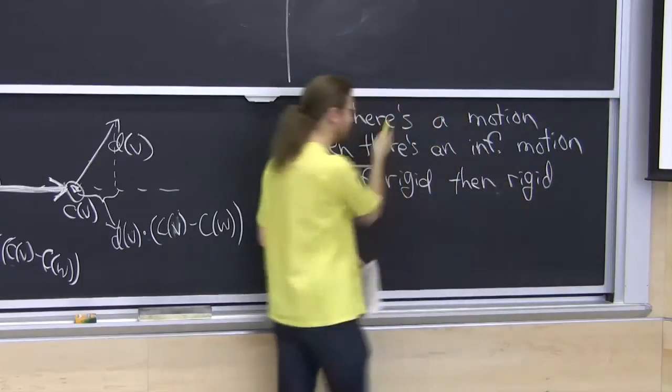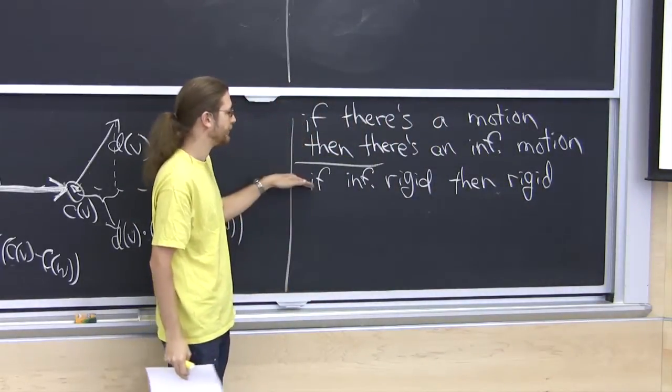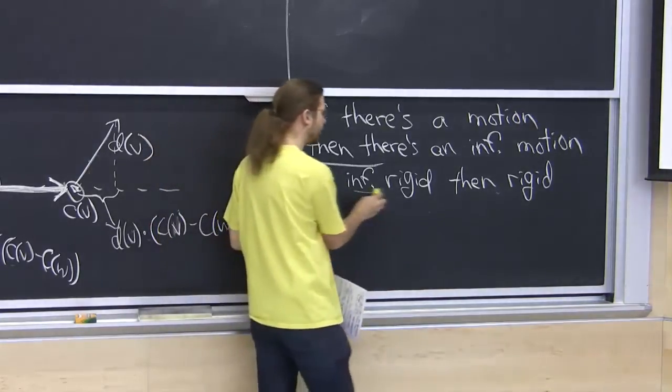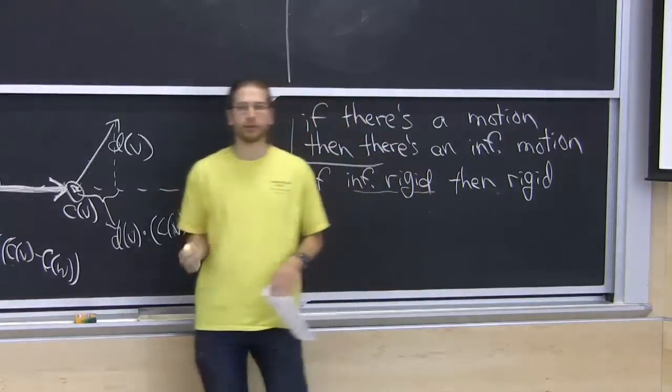So these are the same statements. This you prove just by taking a motion and taking its derivative. This is identical to that. So this is useful because if we can ever show that something is infinitesimally rigid, then we've determined that it's rigid. Question?